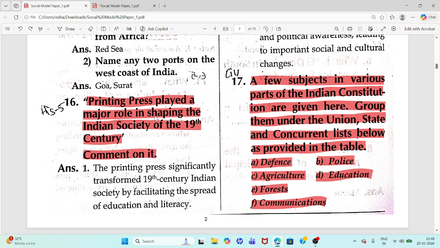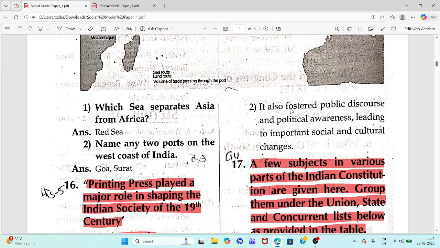Printing press played a major role in shaping the Indian society of the 19th century. Comment on it. Answer: Printing press transformed 19th century Indian society by facilitating the spread of education and literacy. Second point, it also fostered public discourse and political awareness, leading to important social and cultural changes.